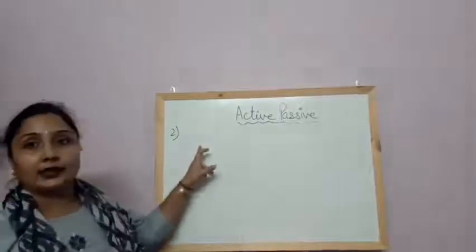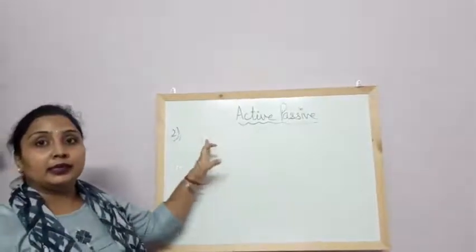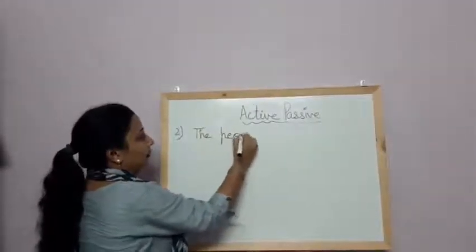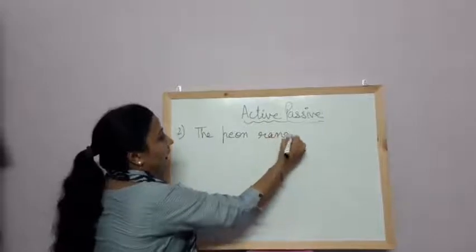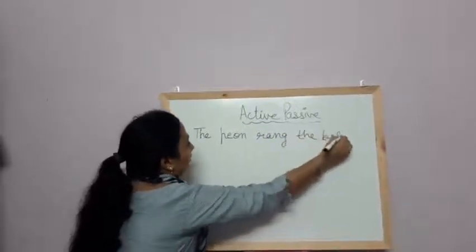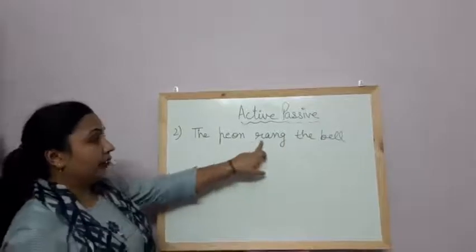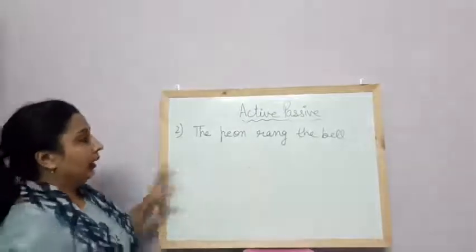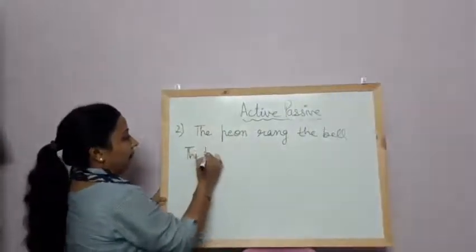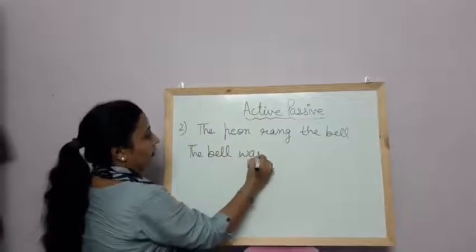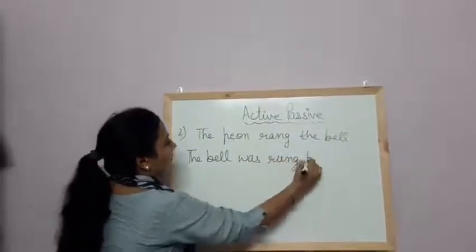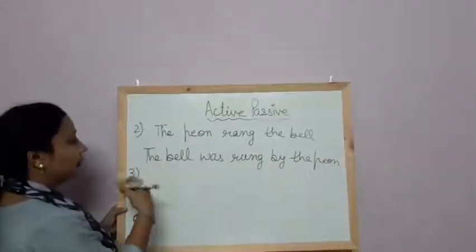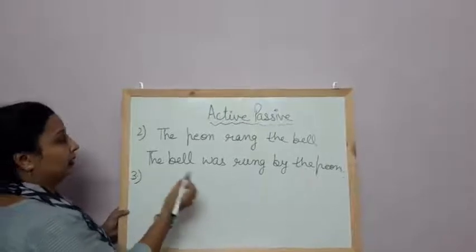If we are having a sentence in the second form of the verb, meaning simple past tense, we will take the same sentence, the peon rang the bell. Here we are having the second form of the verb, then we will add was, were as the helping verb in the passive voice. The bell was rung by the peon.